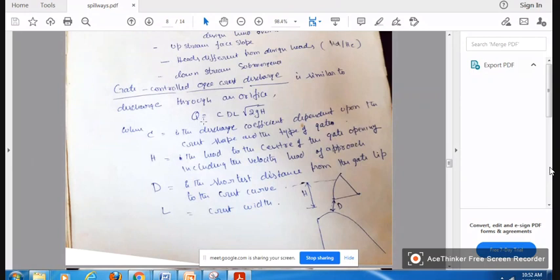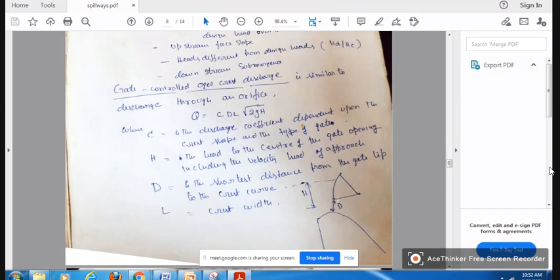Q is equal to C D L square root of H. H is measured from the center of the opening, the height of the water. So this is the head to the center of the gate opening, including the velocity head of approach.